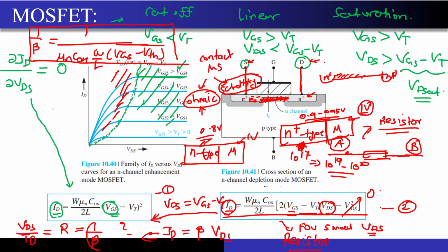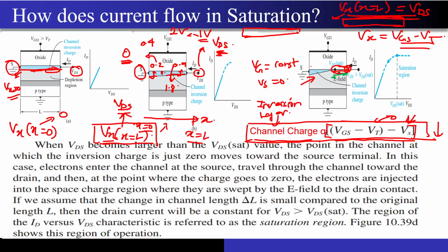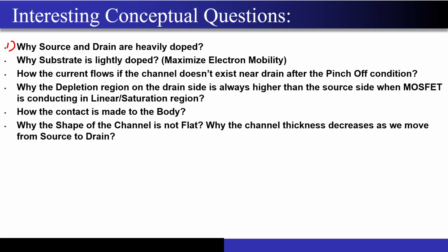You can consider it as a MOSFET or as a MOSCAP also. This is acting like a short, and I want this short to be as good as possible, so these regions have to be doped N plus, because only then will this entire region act like a good conductor. So these are the primary reasons why we generally dope the source and drain regions heavily.